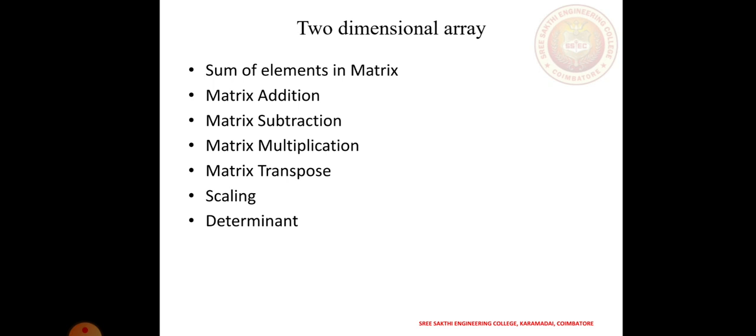And then two dimensional array. This two dimensional array also uses the rows and column format. In a two dimensional array, matrix sum, matrix addition, matrix subtraction, matrix multiplication, and other operations are done using the two-dimensional array. Scaling factor, the determinant, sum of elements in a matrix are carried out where rows and columns matter.